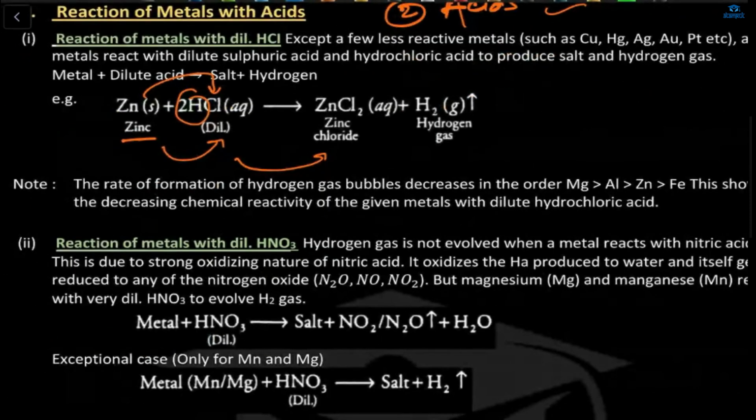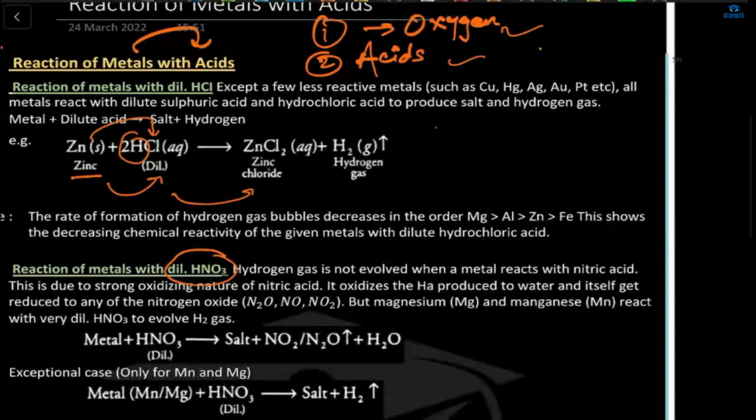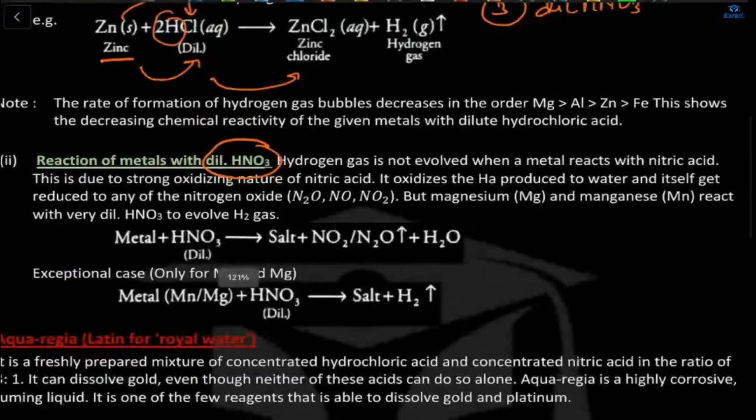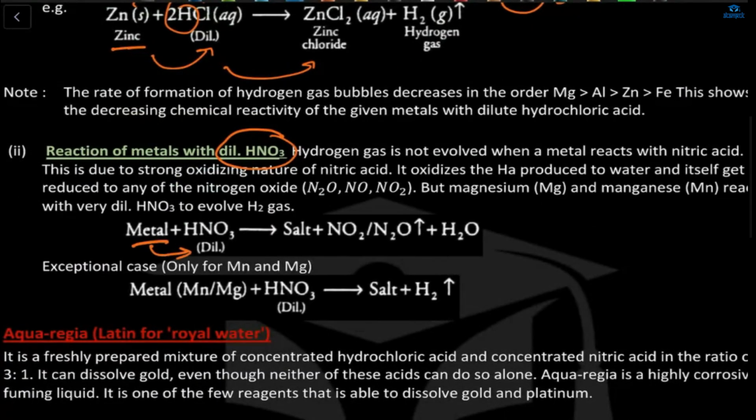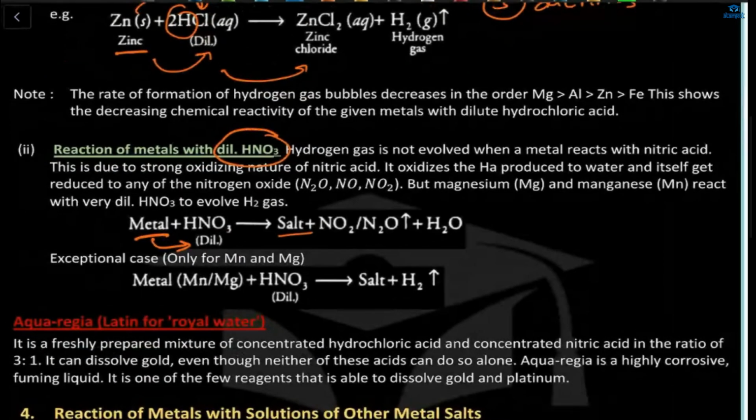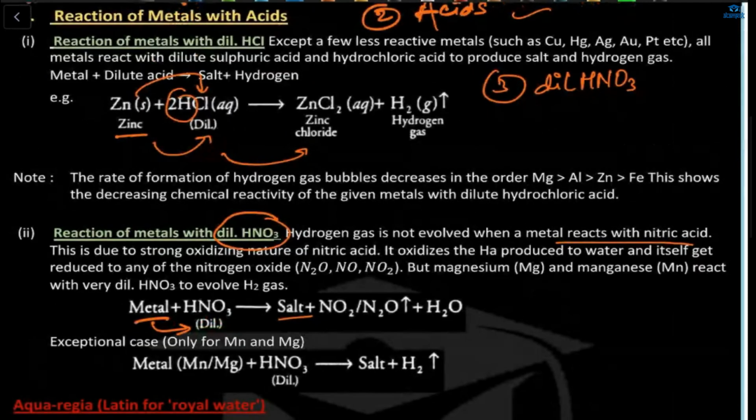Third is the reaction of metal with dilute HNO3. This is also for acids. Here the metal will react with dilute HNO3 to form a salt plus, for example, wait, let me read this sentence. Hydrogen gas is not evolved when a metal reacts with nitric acid. This is a very important point, because when a metal reacts with a dilute acid, what is happening?